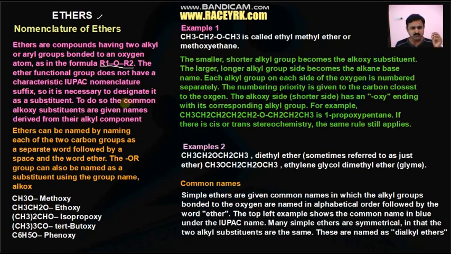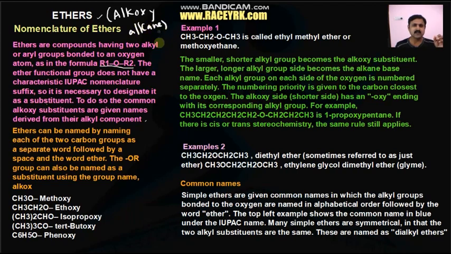The common alkoxy substituents are given names derived from their alkyl components. That is why we call these ethers alkoxy alkanes. There are some common alkoxy group names given here.